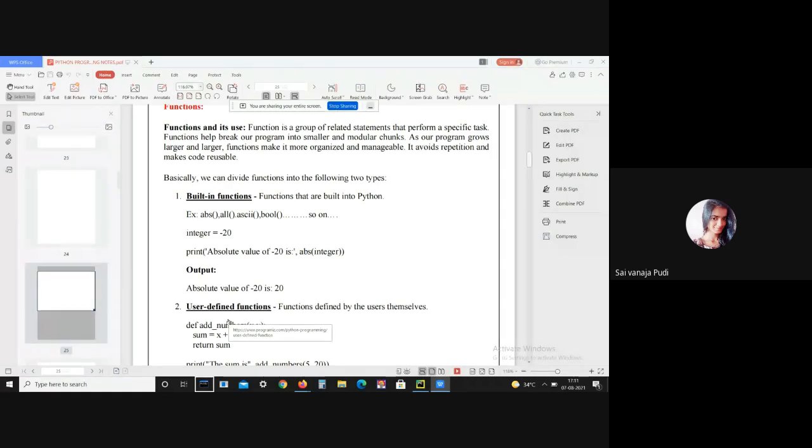First, let me give some introduction about functions. Generally, a function can be defined as an organized block of reusable code, which can be called whenever we require.